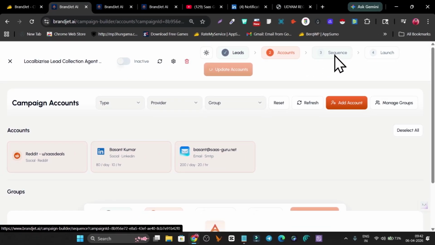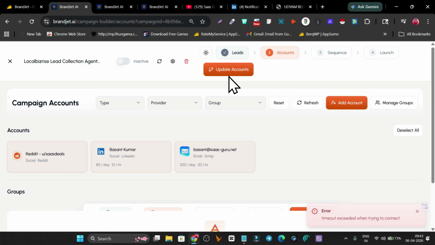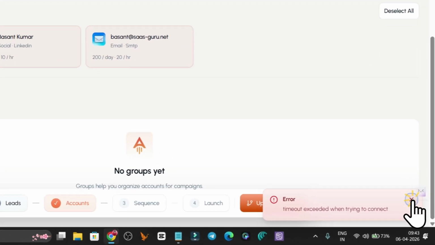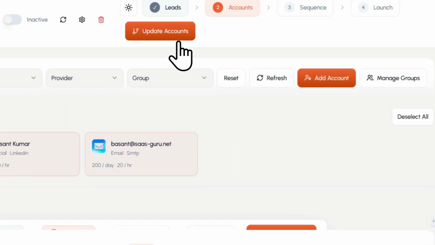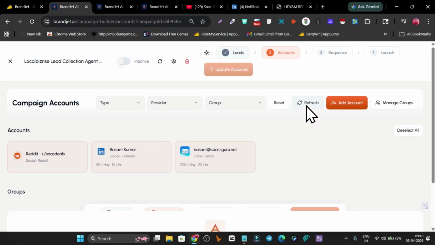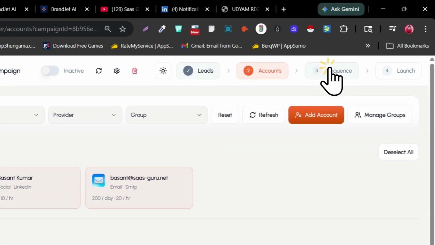In the next step we simply create the sequence with multi-channel outreach. Right now my selected accounts are updating here. Once that is done, I have to click here on update account again. Okay, this time the accounts are updated, so we can go to the sequence here.